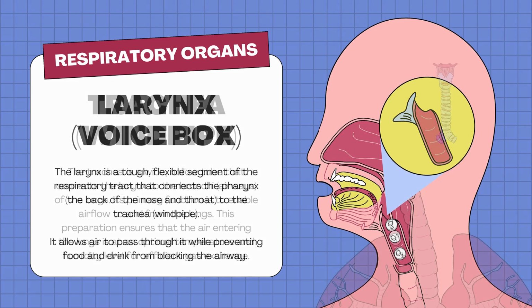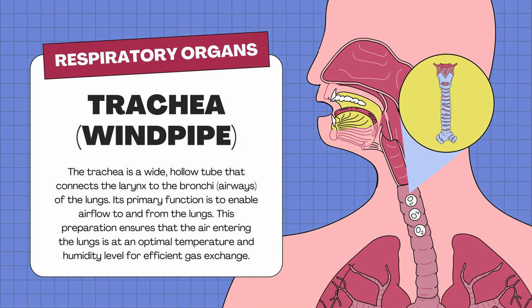The trachea, or you can call it the windpipe. The trachea is a wide, hollow tube that connects the larynx to the bronchi or airways of the lung. Its primary function is to enable airflow to and from the lungs. This preparation ensures that the air entering the lungs is at an optimal temperature and humidity level for efficient gas exchange.